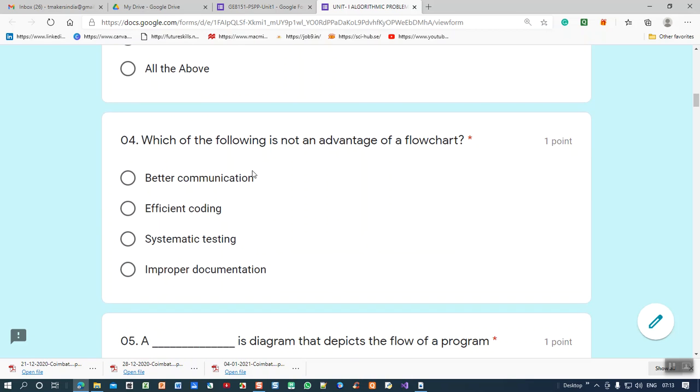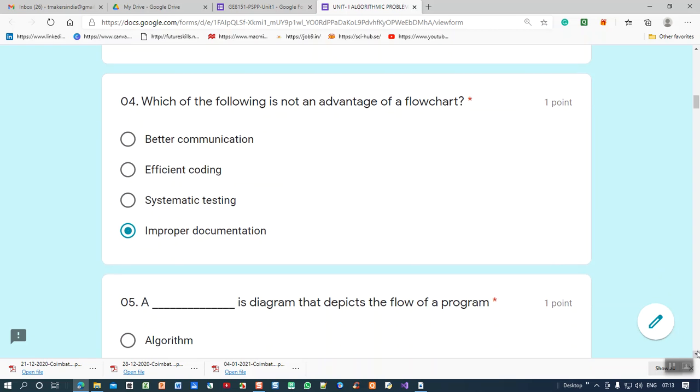Next question: which of the following is not an advantage of a flowchart? The word is very important. Not an advantage means a disadvantage. Better communication is an advantage. Efficient coding is an advantage. Systematic testing is also an advantage of a flowchart. Improper documentation, so this may be the correct answer. Sometimes, instead of selecting, you reject the wrong answers so that you get the answer. So improper documentation is not an advantage of a flowchart.